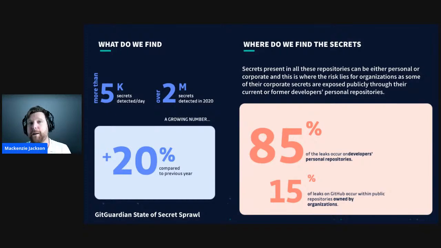And remember, we're talking about public Git repositories. The problem is so much more significant when we include private Git repositories. And this is why attackers are really targeting these code sources for these active threats, these active vulnerabilities. What we found is that 85% of leaks happen on personal GitHub repositories, and 15% happen on organizations' repositories. But what's really interesting is that when you look at the secrets that are leaked on organizations, for example, an AWS key that belonged to an organization, they were leaked 80% of the time on an employee's personal GitHub repository.